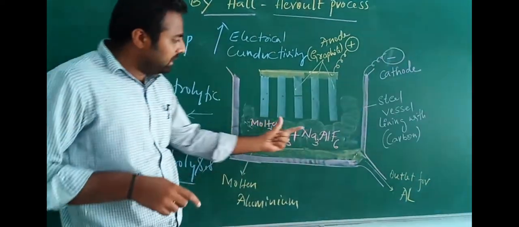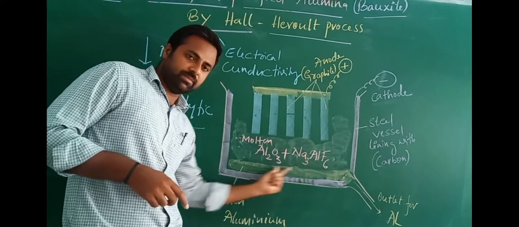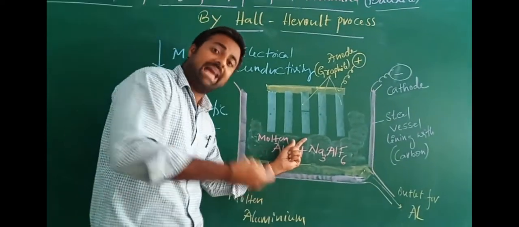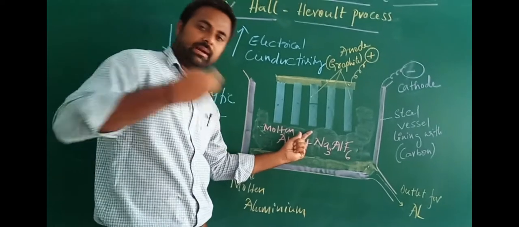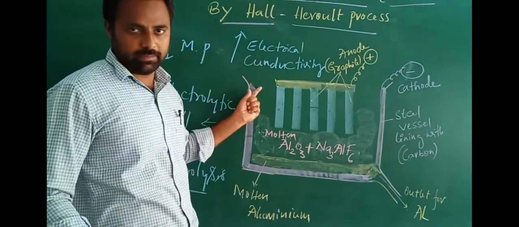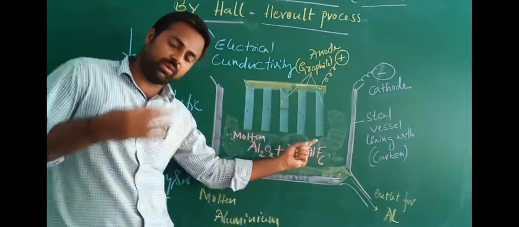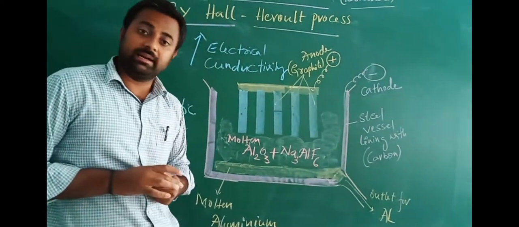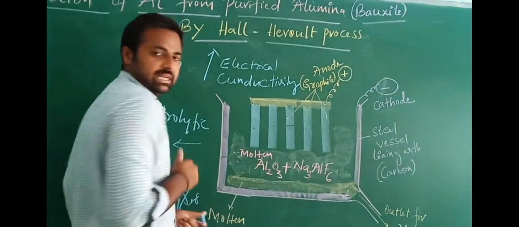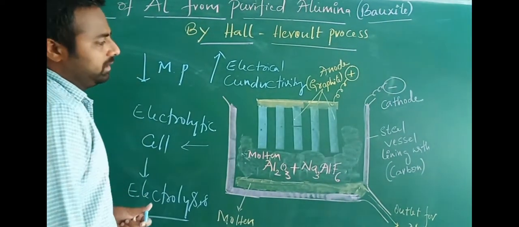That means the ability of this molten mixture to carry the electric current increases. That is the electrical conductivity. Electrical conductivity means the ability of this substance to carry the electric current or electricity throughout the body of this solution increases. That is the role of cryolite.